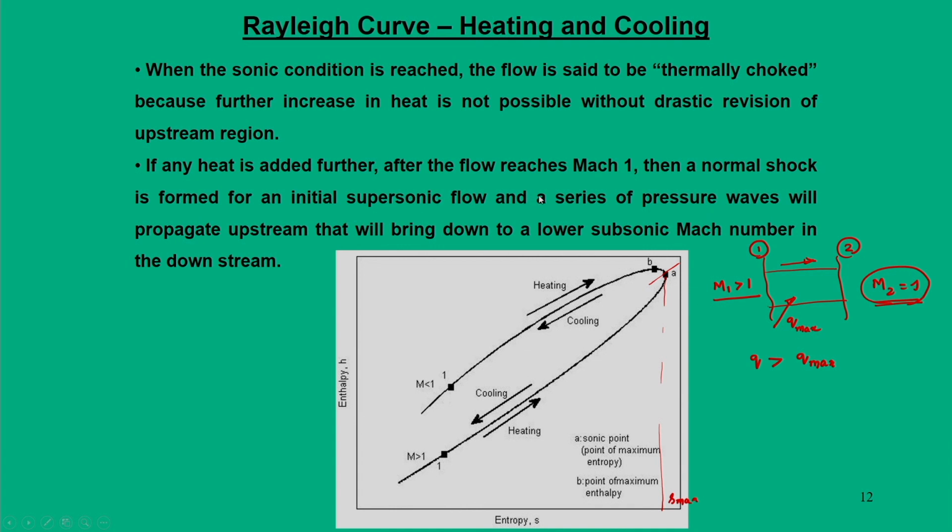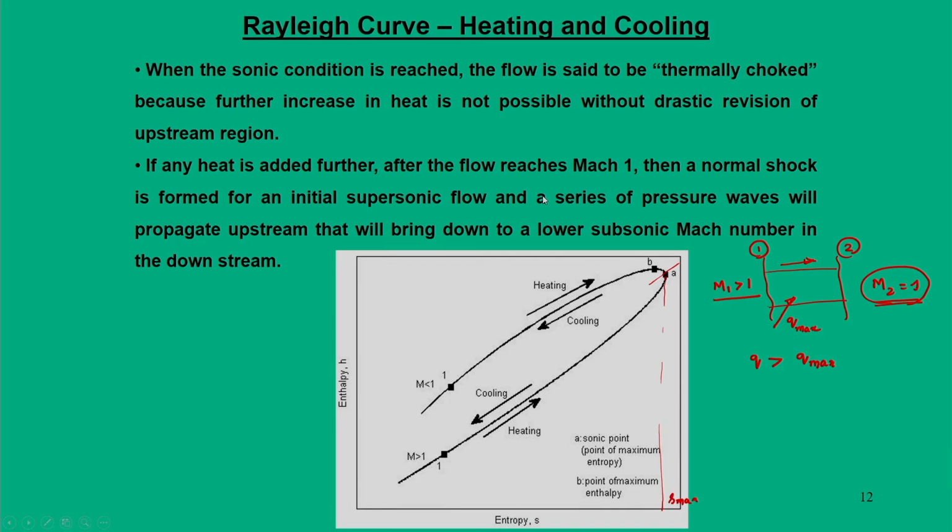The flow will adjust itself in such a way that a normal shock forms and brings the supersonic flow down to a subsonic Mach number. So, continuously adding heat to a supersonic flow is not possible. However, from point A, if I cool, I can trace back the path in the subsonic domain.